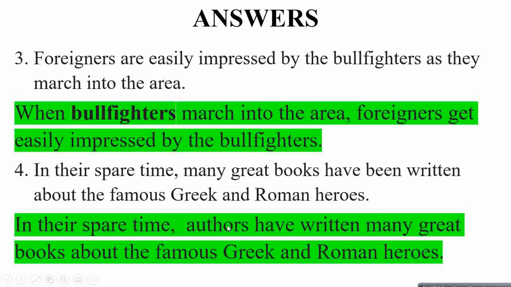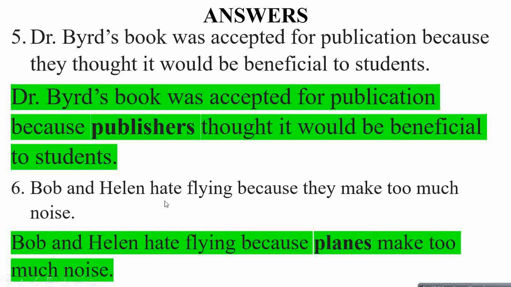Question 5. Dr. Byrd's book was accepted for publication because they thought it would be beneficial to students. Who thought about the book? We are not sure, so rewrite. Dr. Byrd's book was accepted for publication because the publishers thought it would be beneficial to students. They is actually referring to the publishers. So now the pronoun they is replaced with this antecedent, the publishers here.